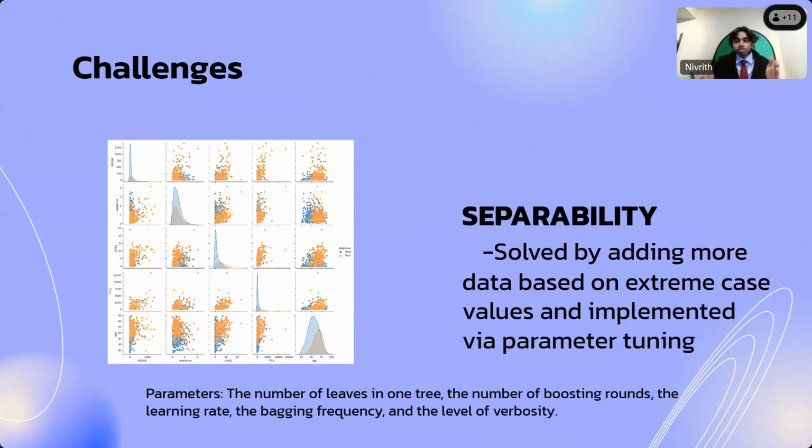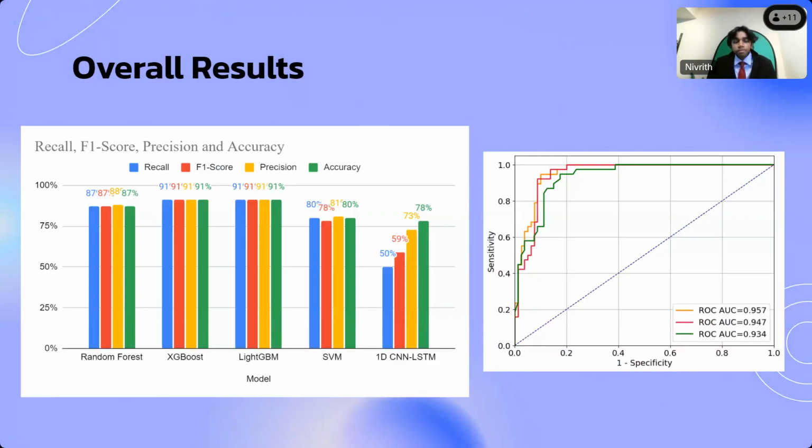And for my gradient boosting models, I changed the number of boosting rounds, the learning rate, bagging frequency, and the level of robustness, how much it analyzed each segment of the data set. So these are my overall results. Overall, my gradient boosting models, specifically LightGBM, got the highest accuracy rate and AUC score, followed by XGBoost, which is another gradient boosting model. So from this, you can conclude that gradient boosting models perform the best within the specific data set.